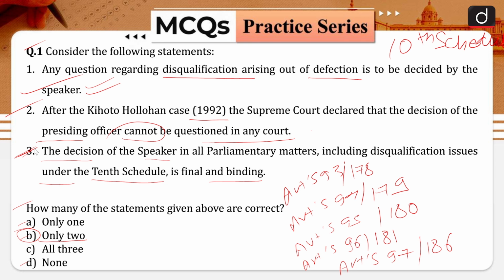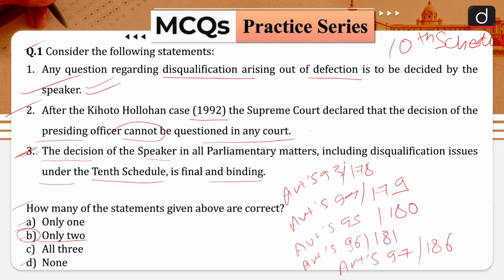However, on the question of disqualification of members, the Honorable Supreme Court in the Kihoto Hollohan vs. Zachillhu and others 1992 case ruled that the decision of the speaker in this regard is subject to judicial review, and that is why statement number 2 is not correct. Apart from this, the speaker maintains order and decorum in the House for conducting its business and regulating its proceedings.